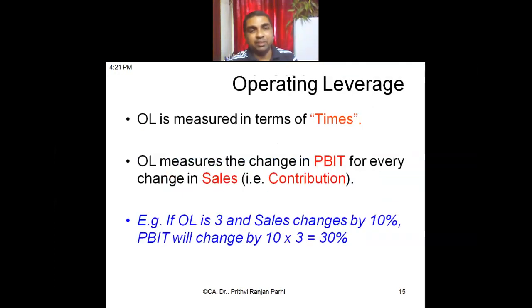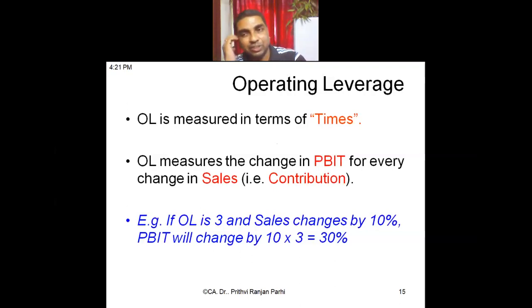Now, friends, you have to remember some concepts. The measuring unit: when we calculate the leverage, these are expressed in terms of times. So for combined leverage, 3 times, 4 times, like this it is written. OL is measured in terms of times. What is operating leverage? Operating leverage measures the changes in PBIT for every level of change in contribution. That means what effect a change in contribution will have on PBIT is measured through operating leverage.